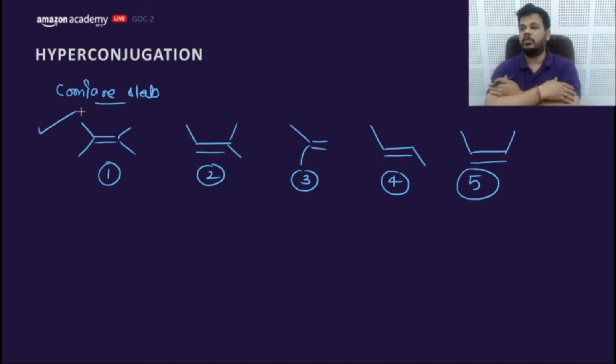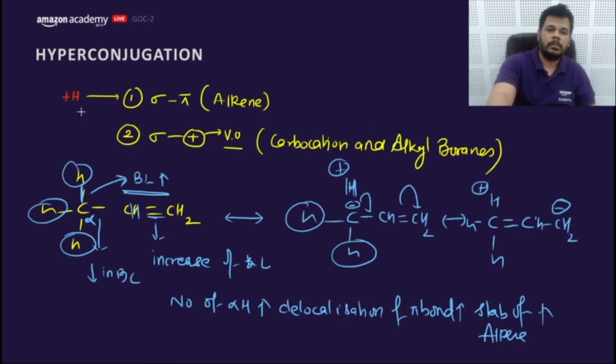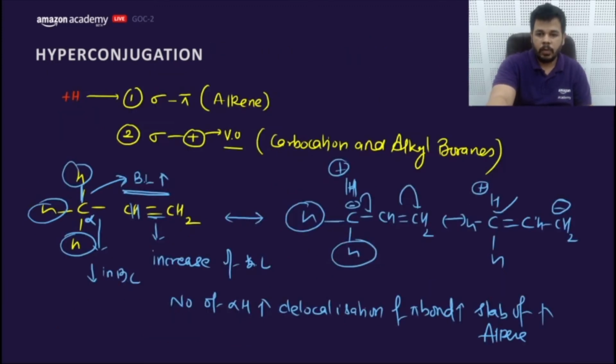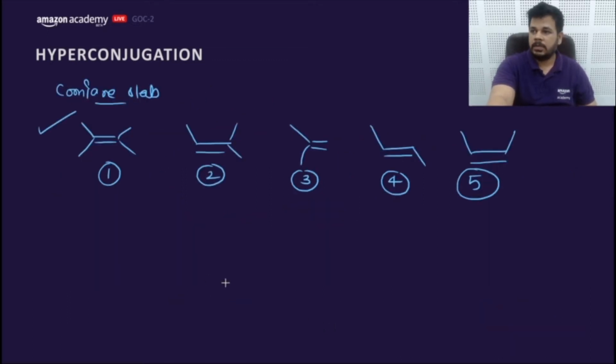Yes, this is called no bond resonance. Baker-Nathan effect or no bond resonance. Why is it called no bond resonance? Because there is no bond formed between C and H. This is a no bond situation. That's why it is called no bond resonance. So JB says 1, 2, 3, 4, 5.